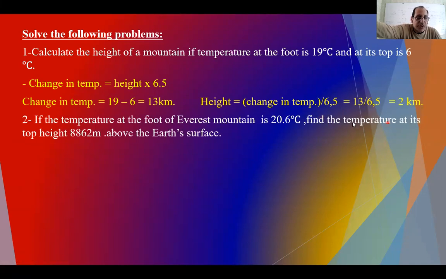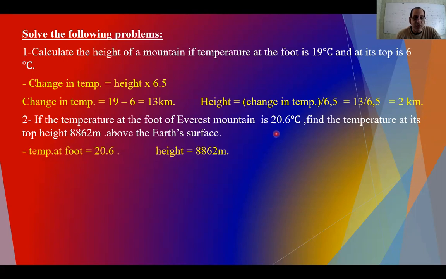If the temperature at the foot of Everest mountain is 20.6, find the temperature at the top. The height here is 8,862 meters. I have to convert it first into kilometers.